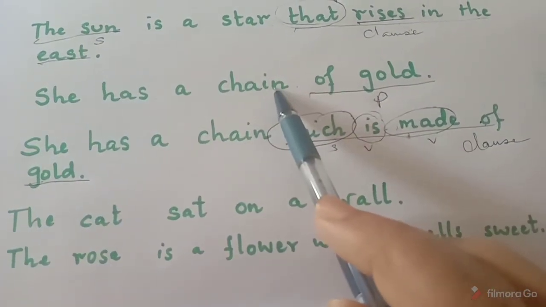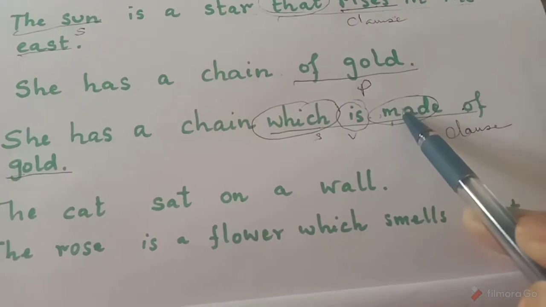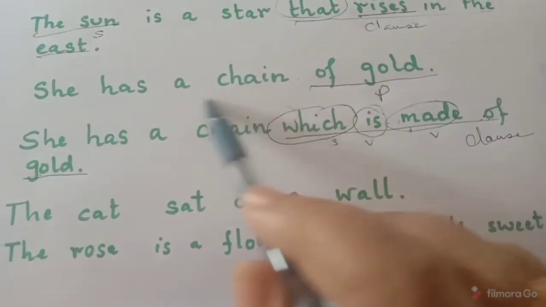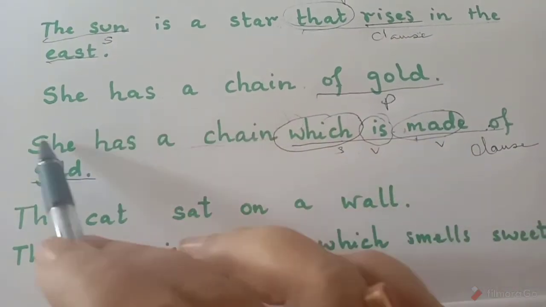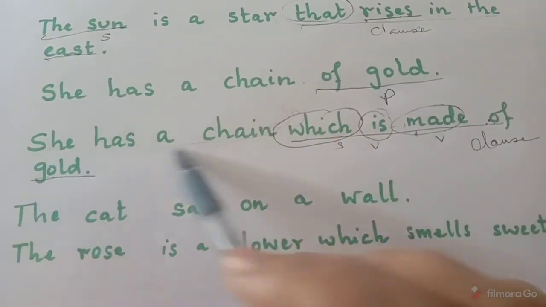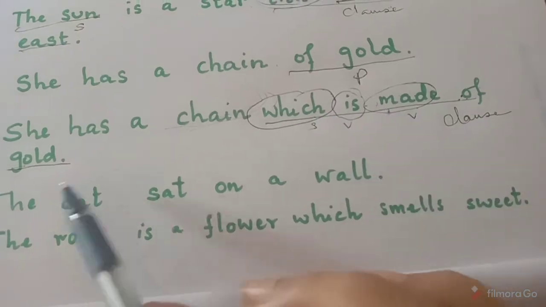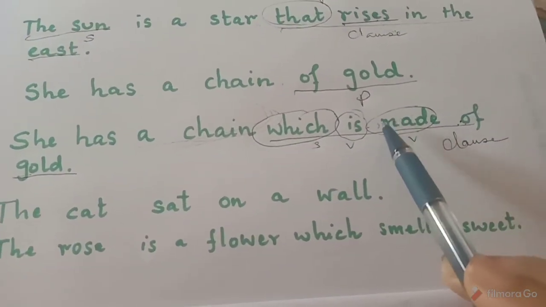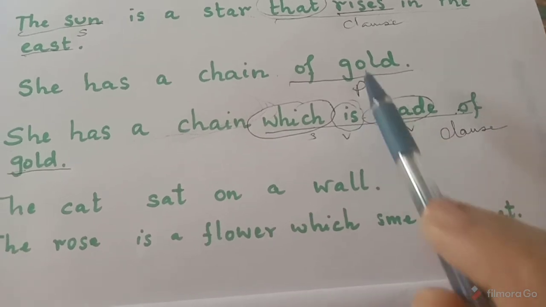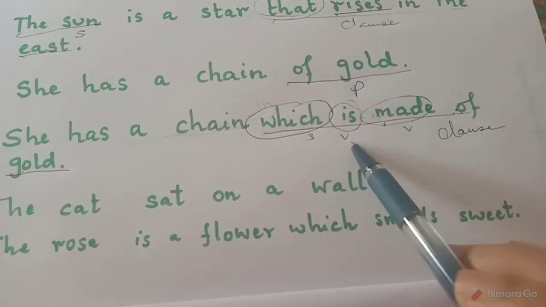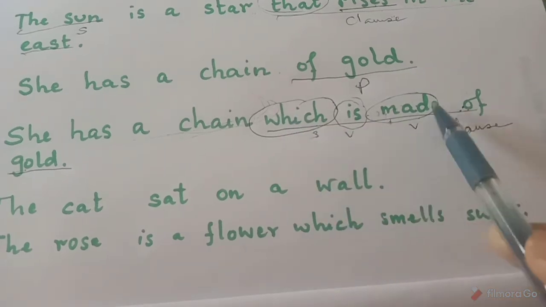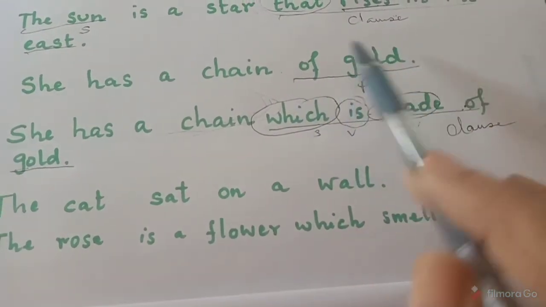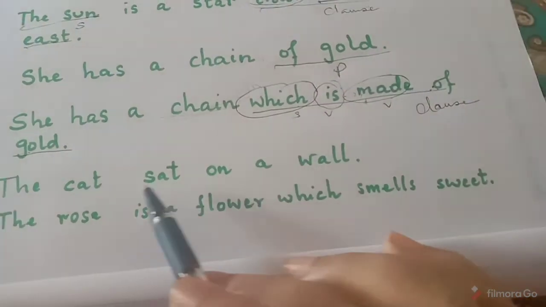But in the sentence in which you have a clause, the other part is called the main clause because this is a complete part of the sentence. This is the incomplete part of the sentence. So a clause is a group of words which has incomplete sense, but the difference between phrase and clause is that a clause will have a subject and verbs, that is predicate, and a phrase will not have any subject and any verb.